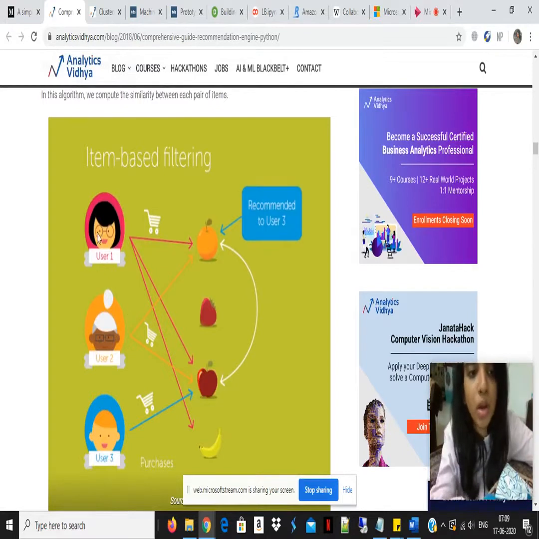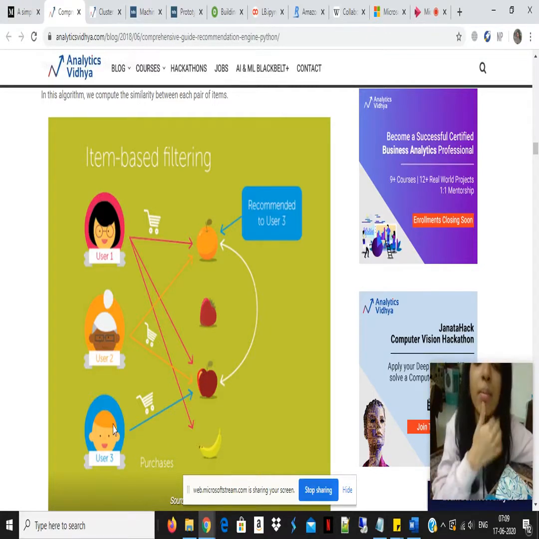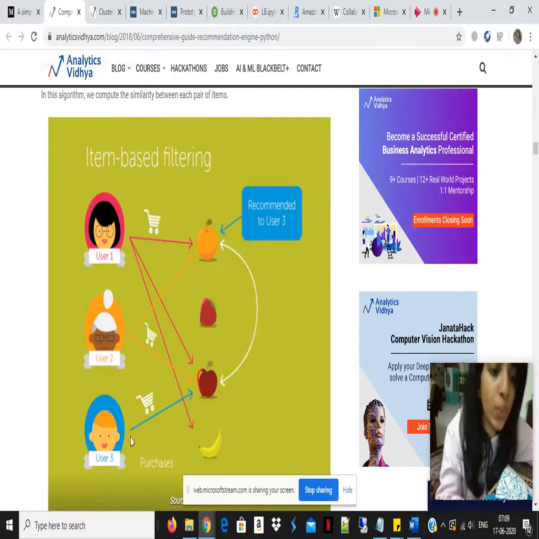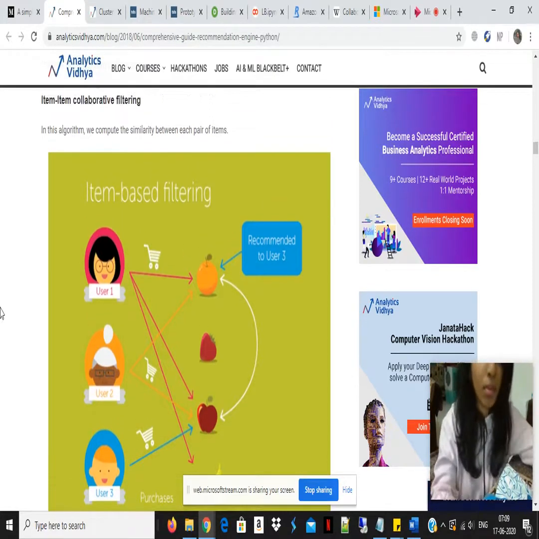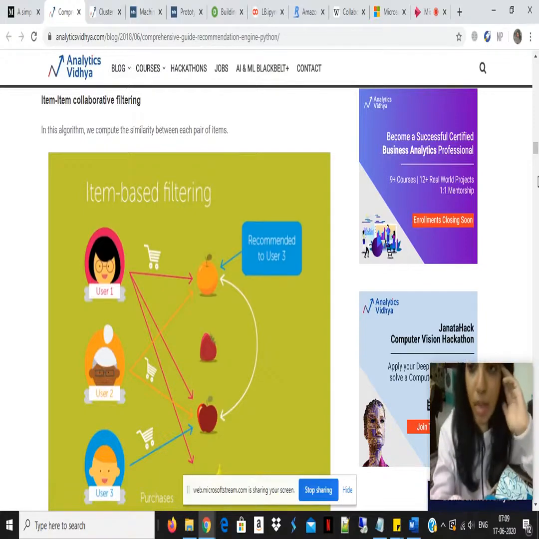For example, here you can see that user one has bought oranges, apples, and bananas, while user two has bought oranges and apples, while user three has only bought apples. By finding the similarity between the items, we can also recommend oranges to user three. That is the basic concept of item-based collaborative filtering.